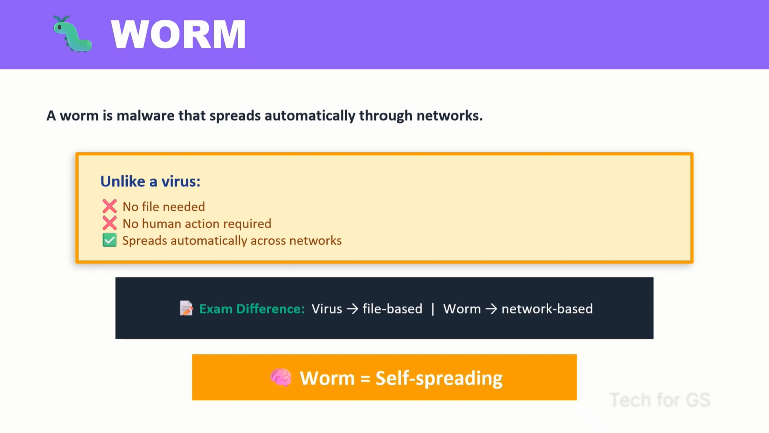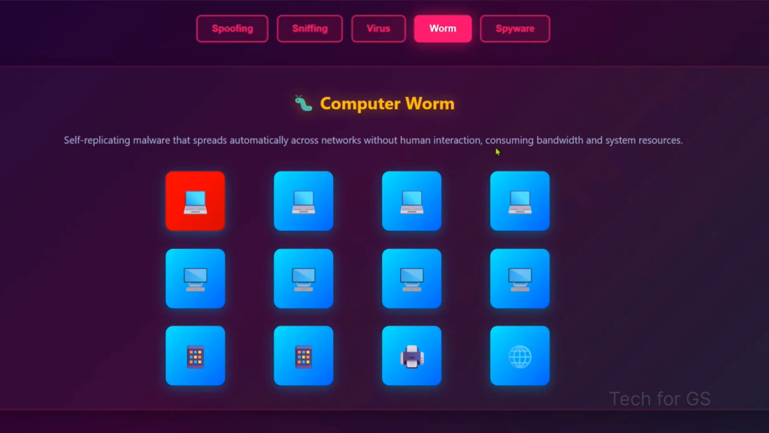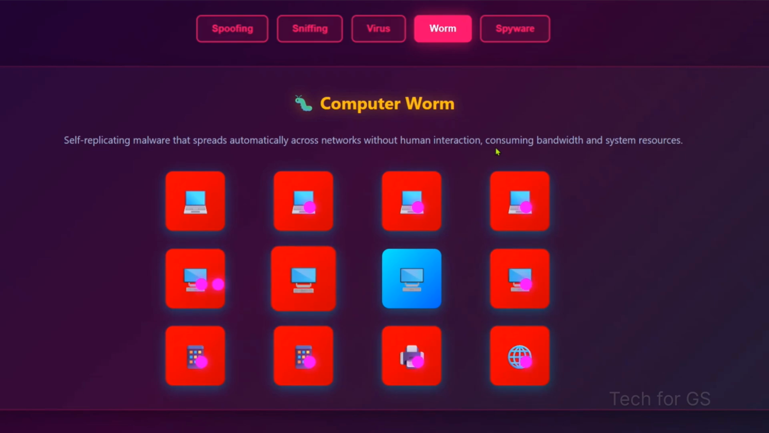A worm is a self-spreader; it doesn't need human action. Computer worm: a self-replicating malware that spreads automatically across networks without human interaction, consuming bandwidth and system resources.